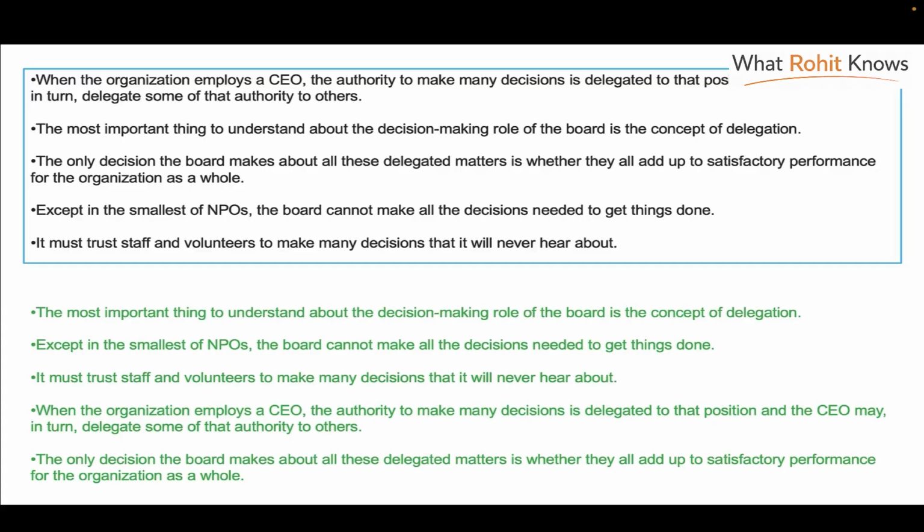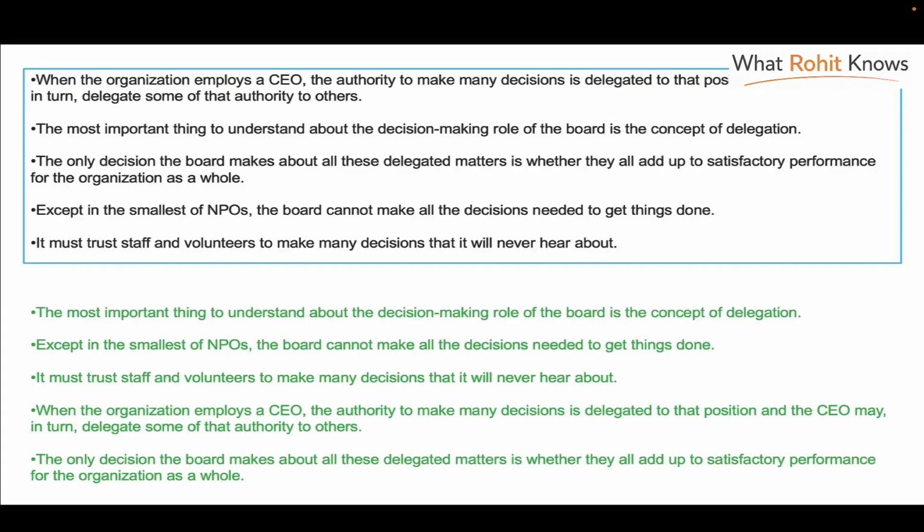Now, if you arrange these two in the correct order, then that's one pair and you will get a point for it. So similarly, next, look at all the paragraphs one by one and try to find a link between them. For example, the third paragraph, "it must trust staff and volunteers to make many decisions." So it refers to the board. The previous paragraph says that the board cannot make all the decisions, and that's why the board must trust staff and volunteers to make the decisions.